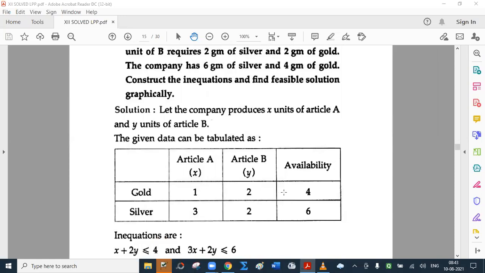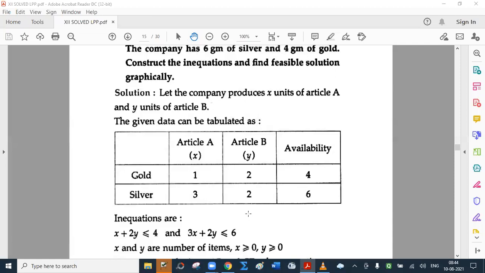X plus 2Y less than or equal to 4. Why? Because for article A, 1 gram of gold, but the number of articles is X. So X units of gold. For article B, per unit 2 grams and number of units Y, so 2Y. This means X plus 2Y, but availability is the constraint. It is maximum 4. So X plus 2Y less than or equal to 4. And for silver, 3X plus 2Y less than or equal to 6.